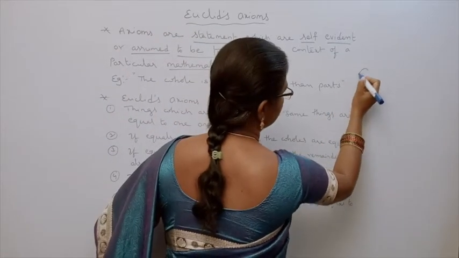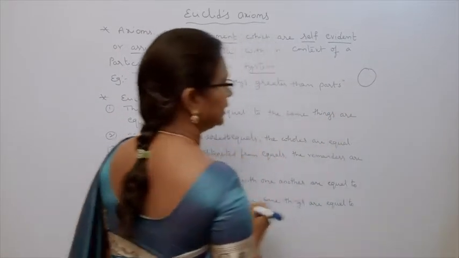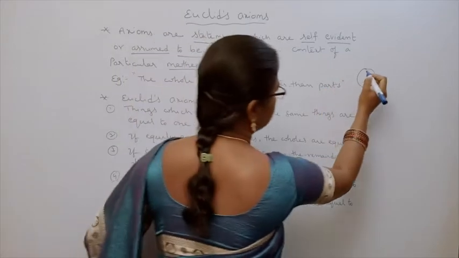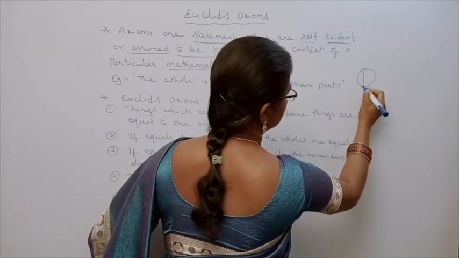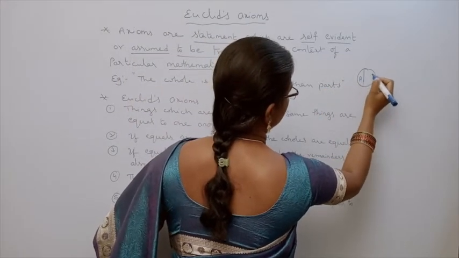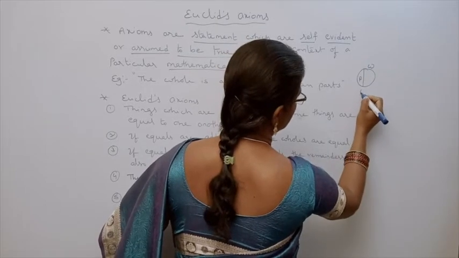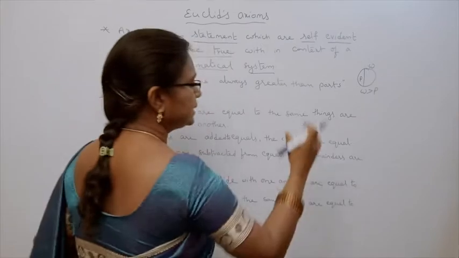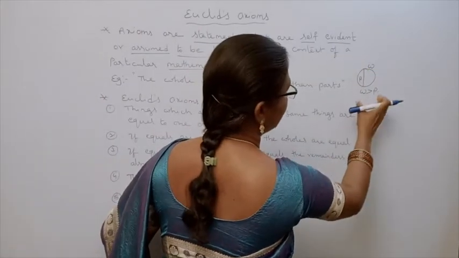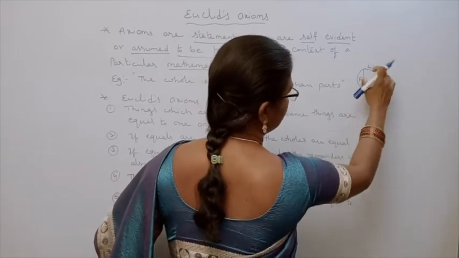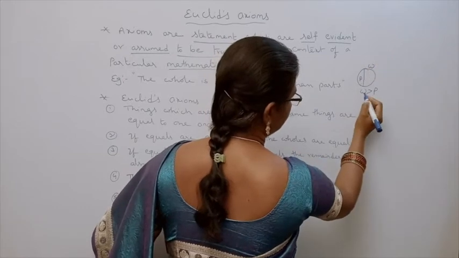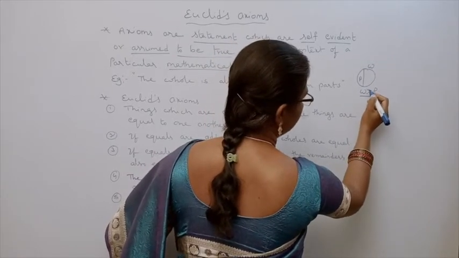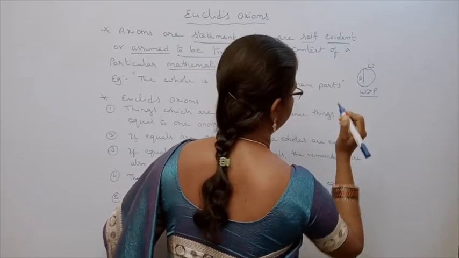Whole means, suppose one circle is there, that is the whole. Then if you take one part, suppose P, and the whole is W, then W is always greater than P, because P is one of the parts of the whole. Then we can say the whole is always greater than the part.